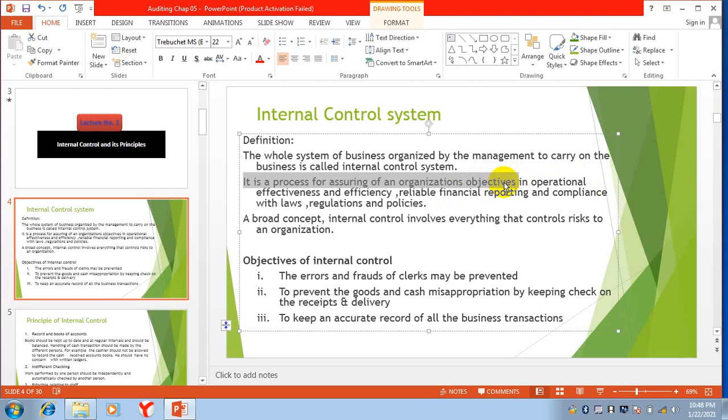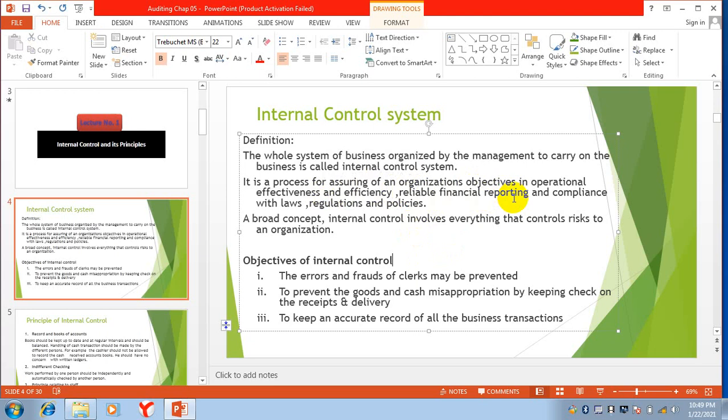So the management is developing that system for achieving the organization's objectives in operational effectiveness and efficiency, and they are setting this system operationally in the form of operations, and they want to achieve effectiveness and efficiency in that system.